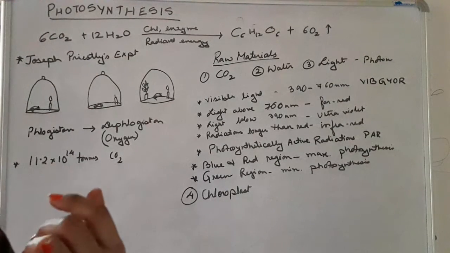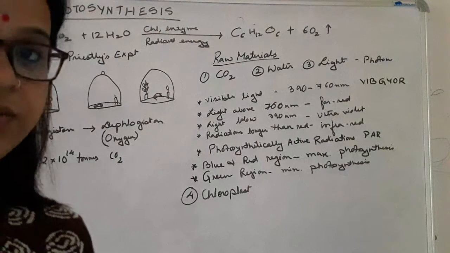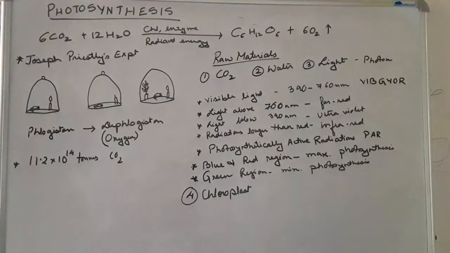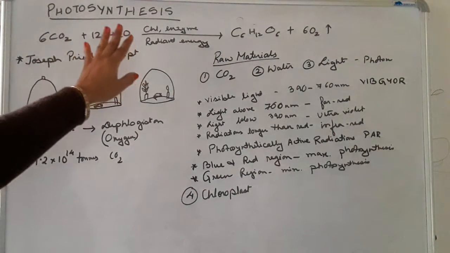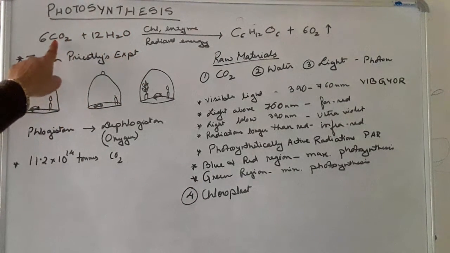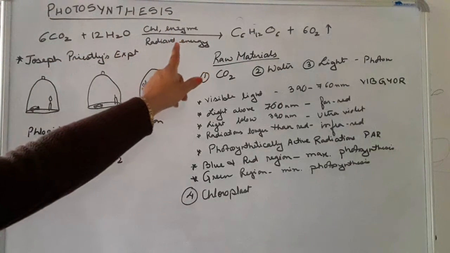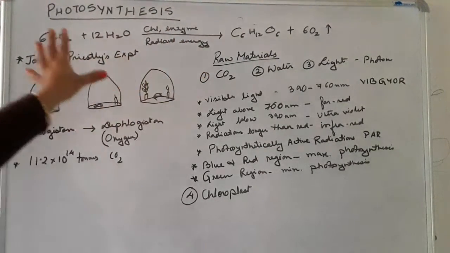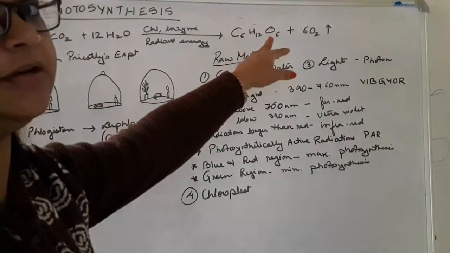with the help of chloroplast, carbon dioxide, water, minerals, and in presence of sunlight, which is the most important thing. So we know that this is the basic reaction for photosynthesis: carbon dioxide, water, chlorophyll enzymes and the radiant energy, that is the solar energy, combine together to form the glucose molecule, that is the carbohydrate source.